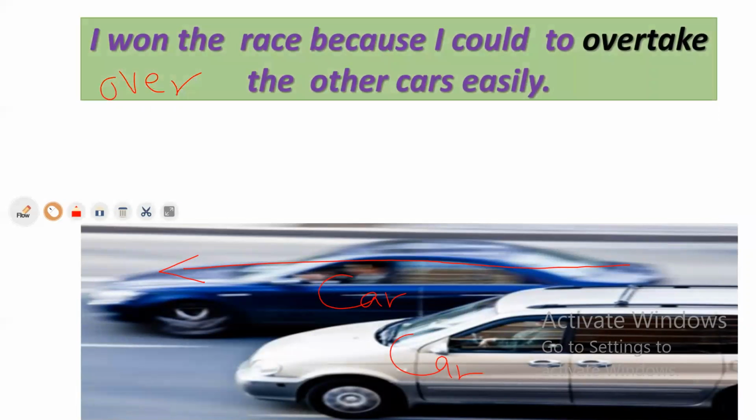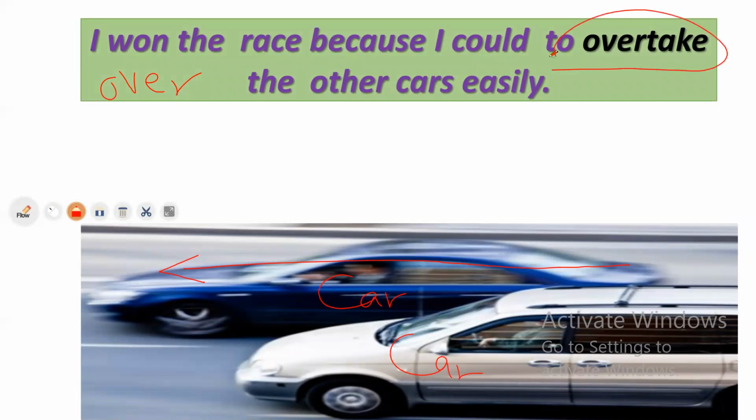Describe this. We have two cars. This is a car and this is a car. But if you notice, this car came from behind to pass this vehicle. It passed this vehicle. So how can you describe this using over? Look here. I won the race because I could overtake the other cars. So this person used the verb overtake.